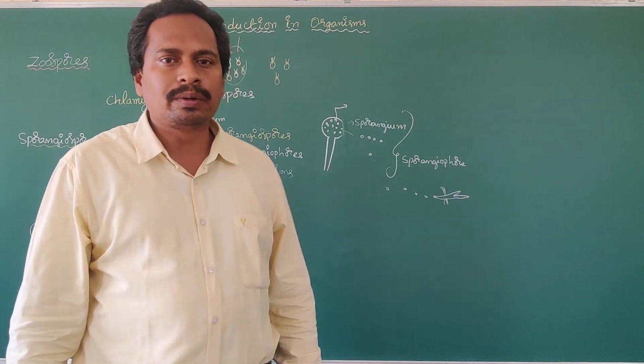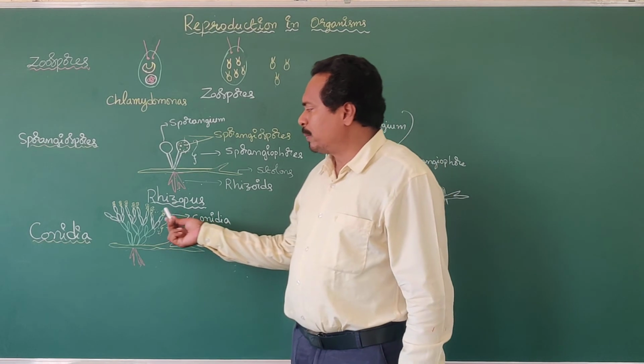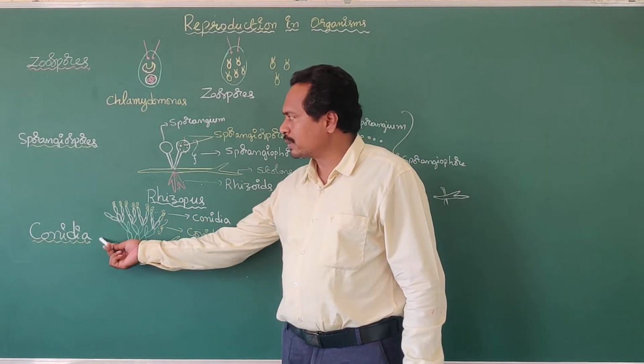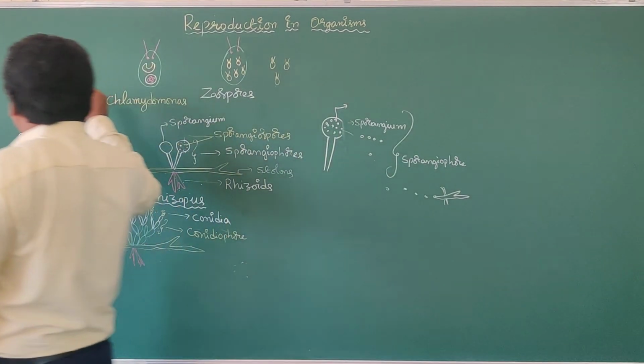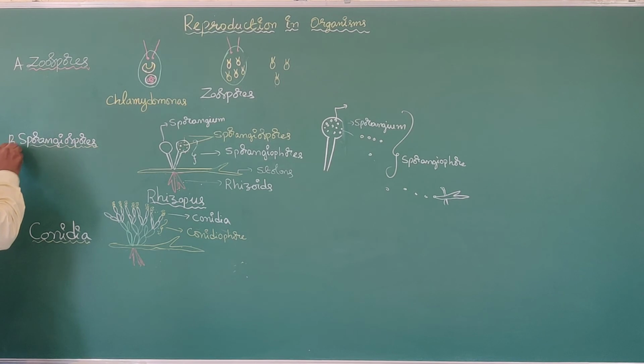From an objective point of view, they may ask: the Penicillium fungus reproduces asexually by which of these? Option A, zoospores. Option B, sporangiospores. Option C, conidia. Option D, binary fission.